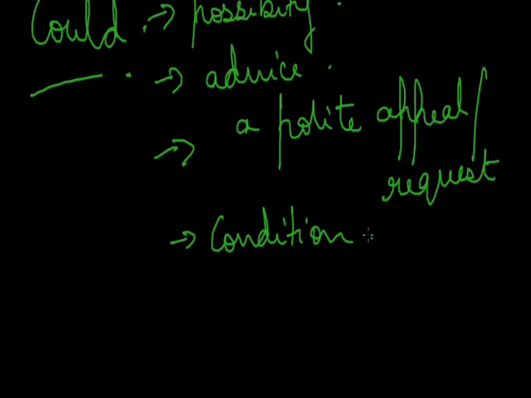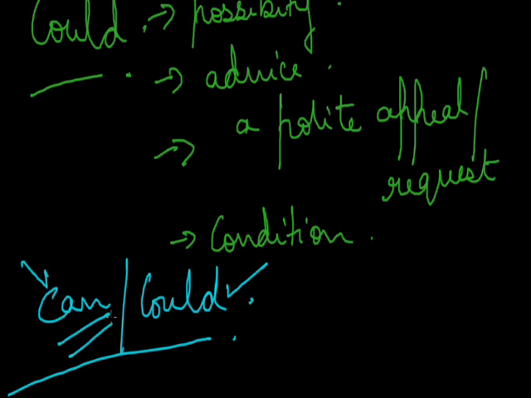Can, as I said, can also be used for permission and request, and could can also be used for the same thing. It depends upon the person you're talking to. If two friends are talking to each other, the word can be used, because both friends are informal in their talk, therefore use of can is appropriate there. And if the conversation is between a junior and a senior, then you can't use can, could is used. The junior is polite and the senior is informal. That is the reason you are supposed to use could, and could itself is the request.